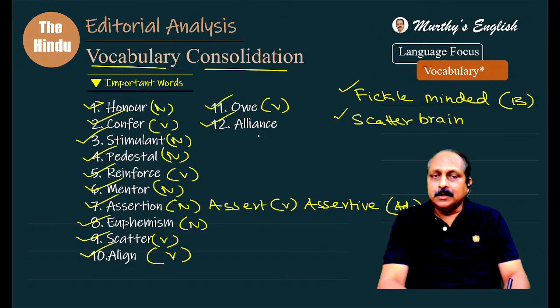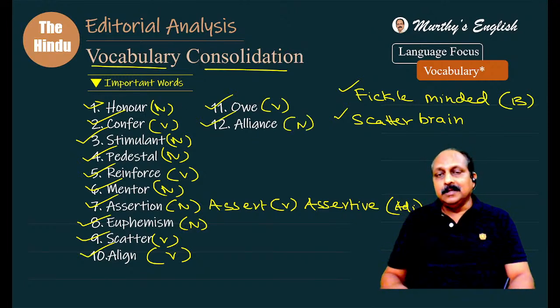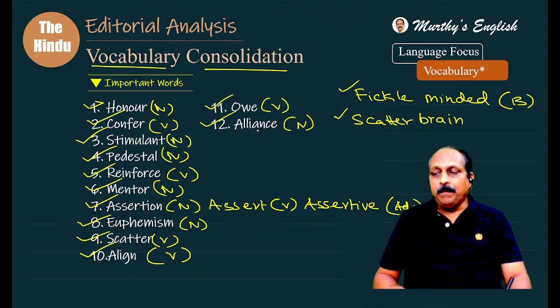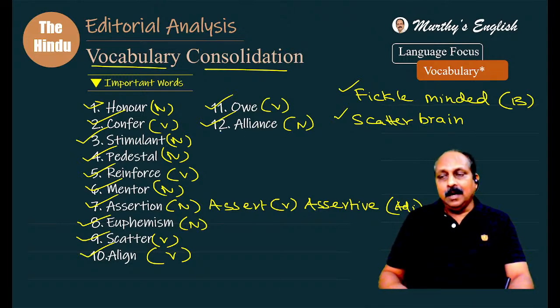Alliance, we have got many a time, part of speech noun. It goes with countries, organizations, and also in this context, parties. Political alliance, it goes with politics.